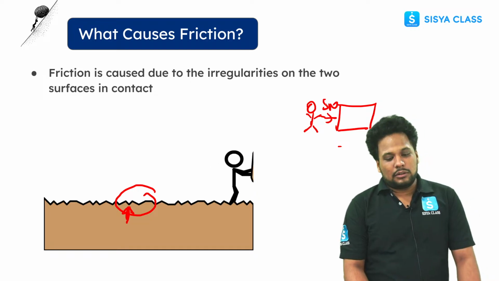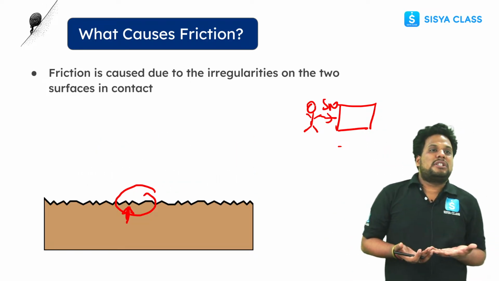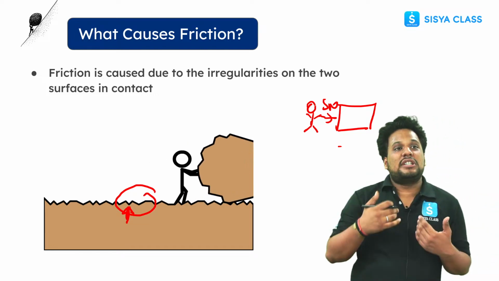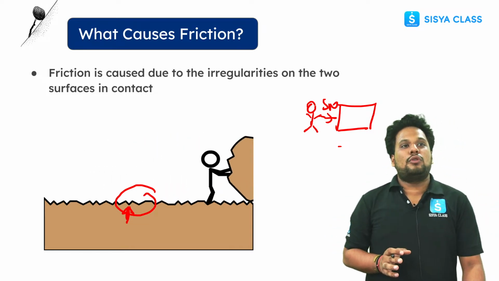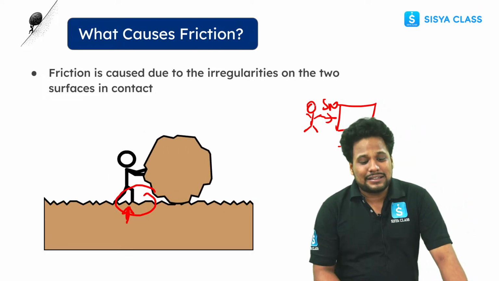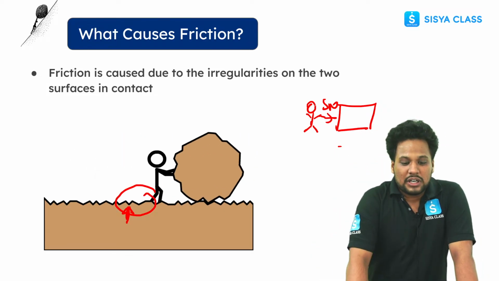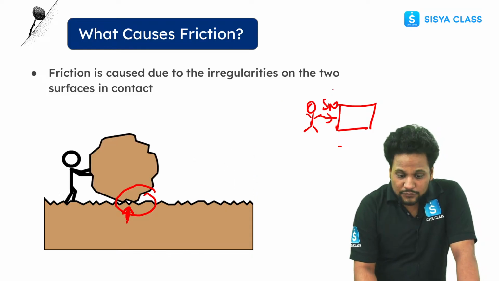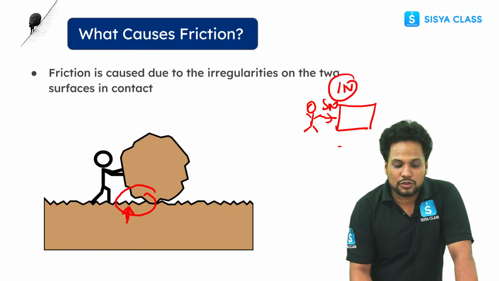Only then, or with more than 5 Newton of force, is this object going to move. 5 से ज़्यादा force लगाओगे आप, then only this object is going to move. So in that case, if you apply 1 Newton of force, this object is not going to move, right?